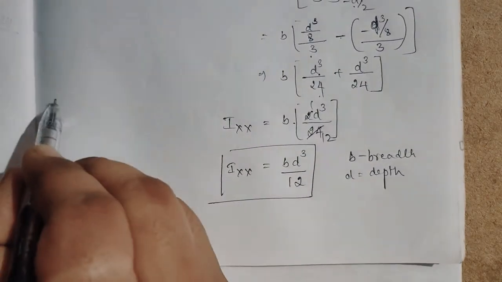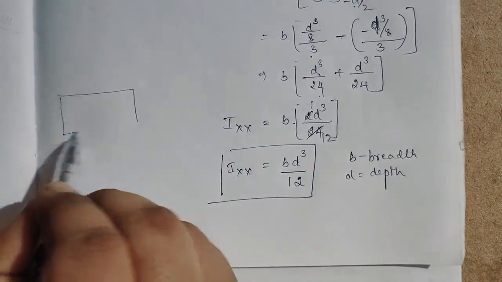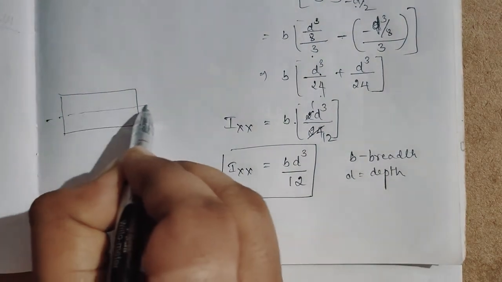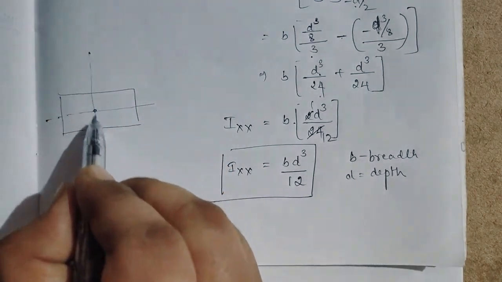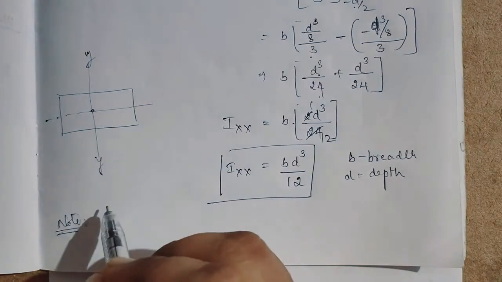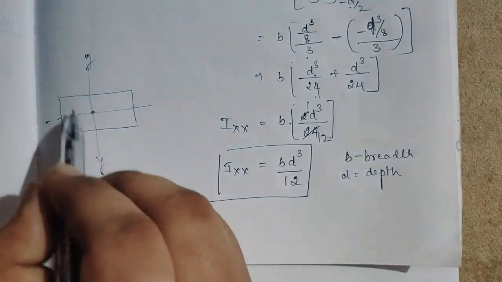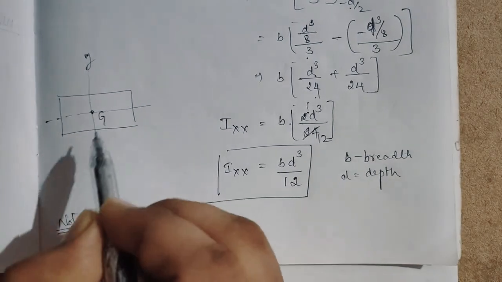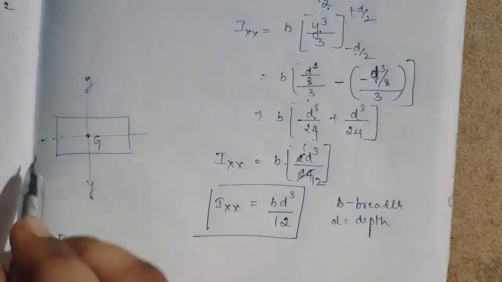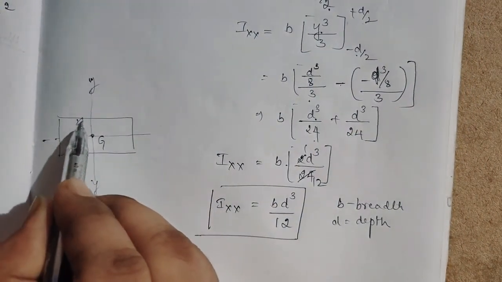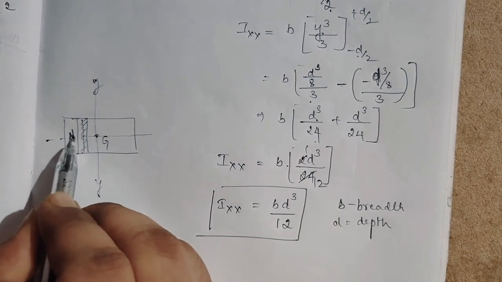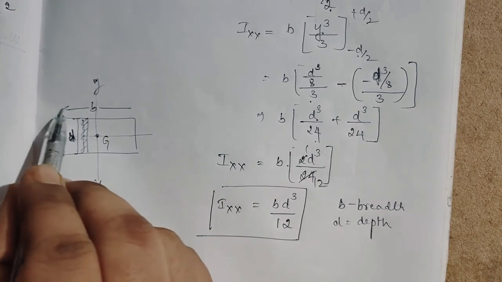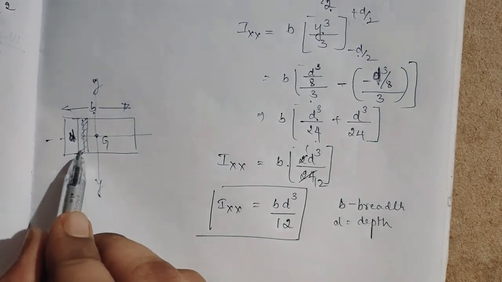If suppose this rectangle is like this, so it will be your centroidal axis. Sorry, if we take around the y axis, sorry, one minute, I made it wrong, listen. So this is G. If suppose the diagram which we have taken here is tilted, then b will be nothing but the d, and this will be the breadth and this will be the depth.